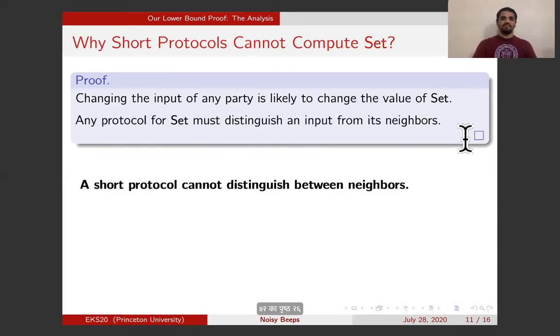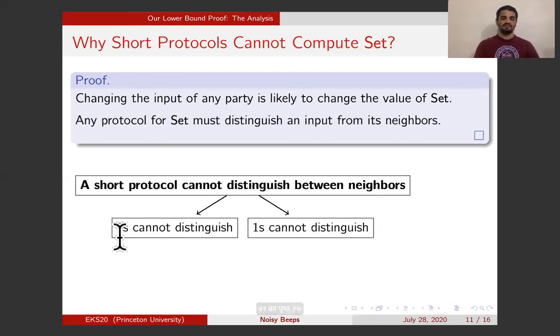And the final step, which is the main step, is where we show that a short, or less than n log n round, protocol cannot distinguish an input from its neighbors well enough. Okay, so it remains to show this third step. In this third step, I will consider rounds of the protocol based on the value that is received by the parties in that round. You can have rounds where the parties receive 0, or rounds where the parties receive 1. And I'll show that either of these rounds cannot help the parties distinguish an input from its neighbors.